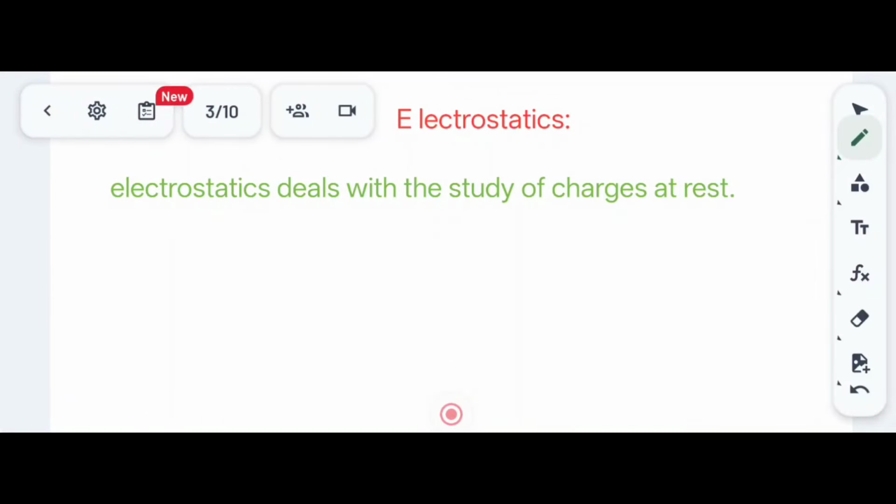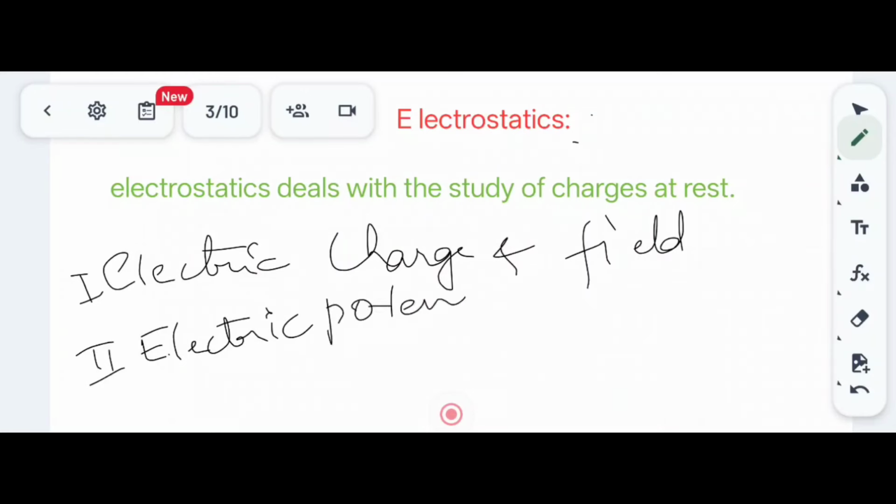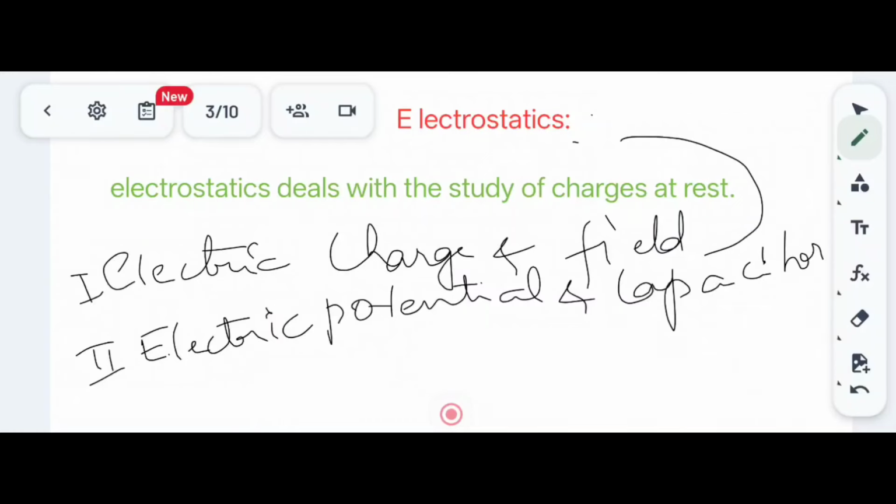Let us see the subjects. These two chapters of your physics, the first chapter, electric charge and field, and the second chapter, electric potential and capacitor, deal with electrostatics.